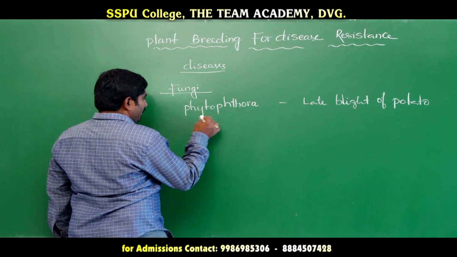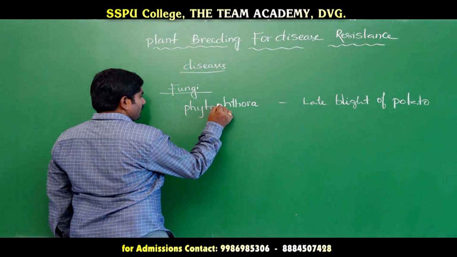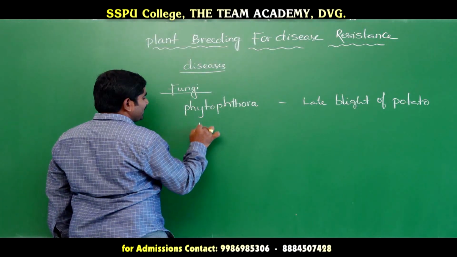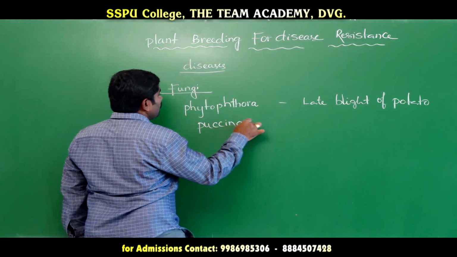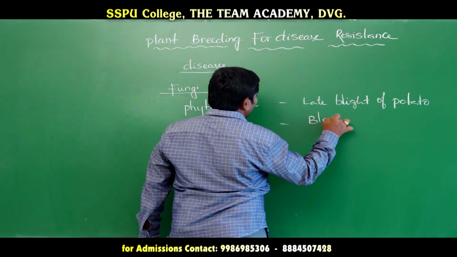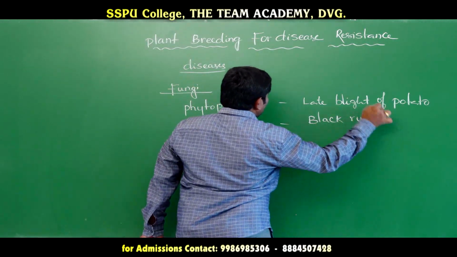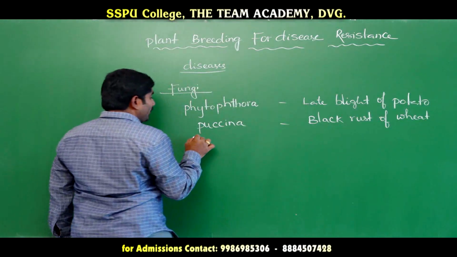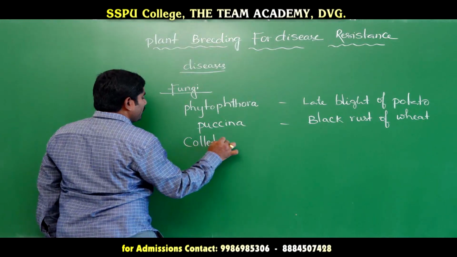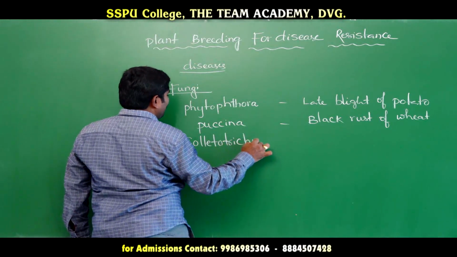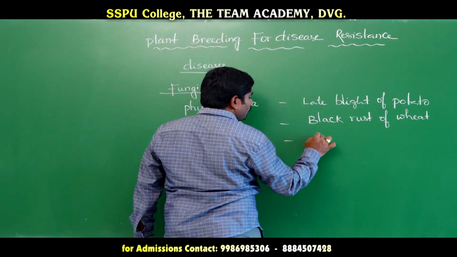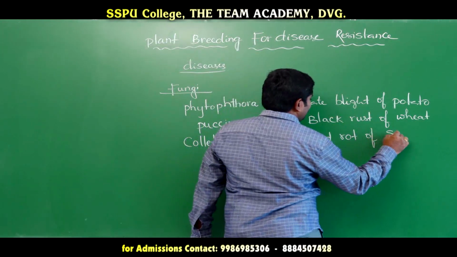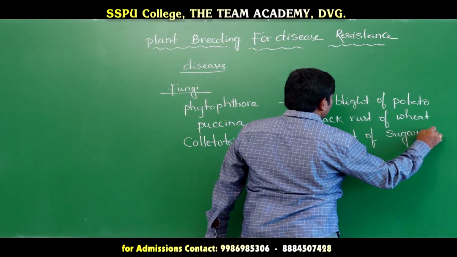Next fungus: Puccinia causes black rust of wheat. And the next one is Colletotrichum falcatum. Colletotrichum falcatum causes red rot of sugarcane.